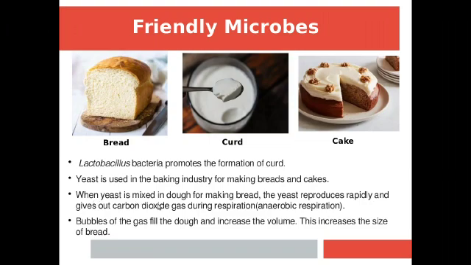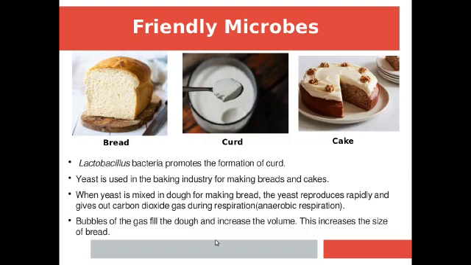When yeast is mixed in the dough for making bread, the yeast reproduces rapidly and gives out carbon dioxide gas during respiration. You remember anaerobic respiration which takes place. So, the bubbles of the gas fill the dough and increase the volume.